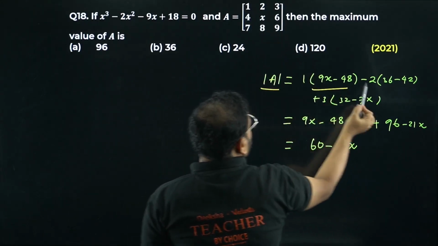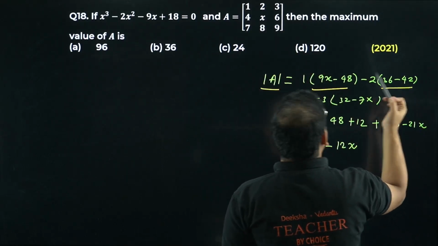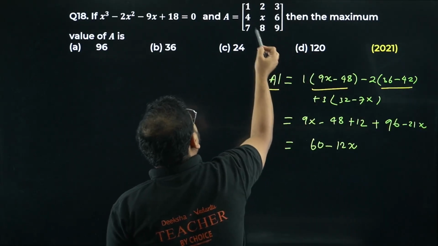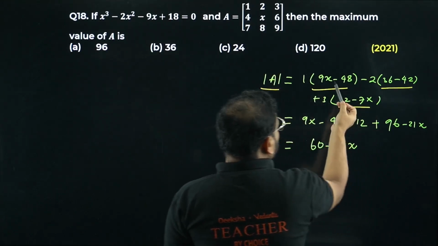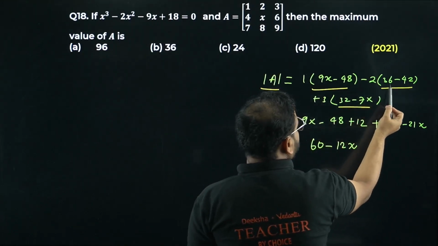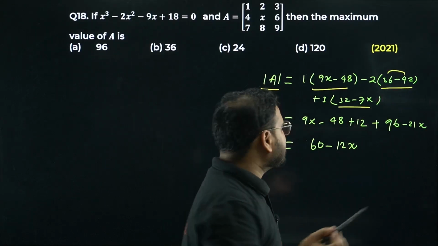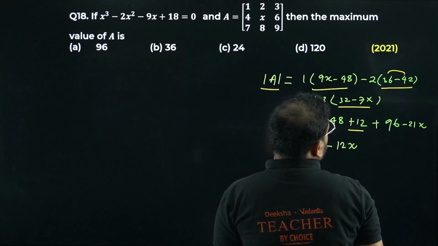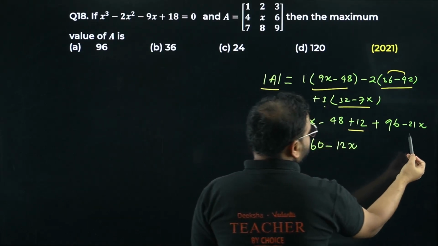Across 2, minus 2 I have to write. I get 36 minus 42 actually. Across 3 I get here 3 into 32 minus 7x. Okay, simplify this. 9x minus 48 I have, we get over here minus 6, no? 36 minus 42 is minus 6, into minus 2 will become plus 12. And over here I have 96, 3 into 32 is 96 and minus 21x.